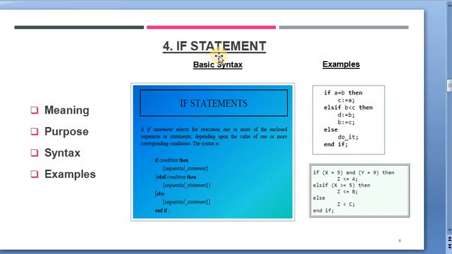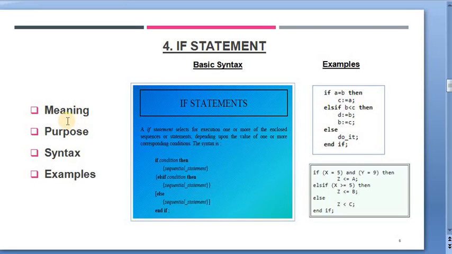Again, very basic question, what is the meaning of if statement? The definition says that these are the statements which control the conditional execution of other sequential statements, and also these statements contain at least one Boolean condition.